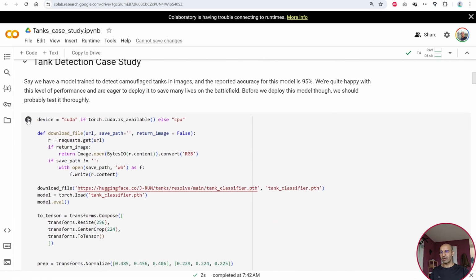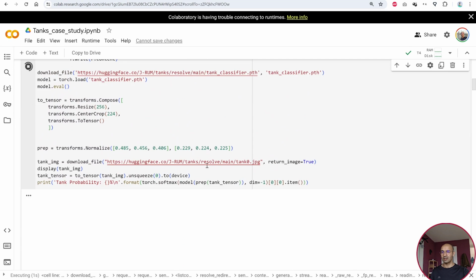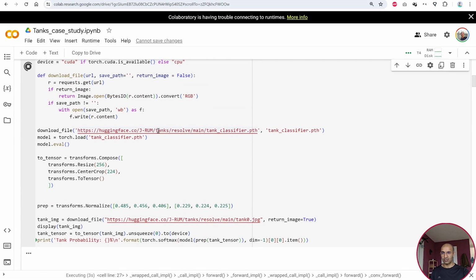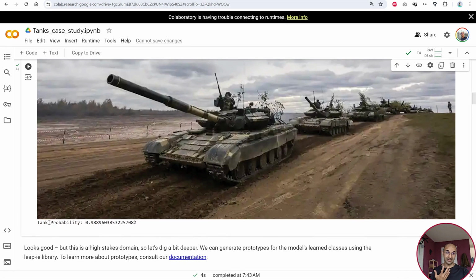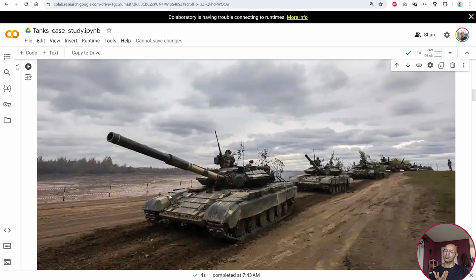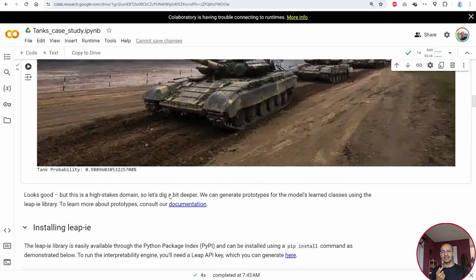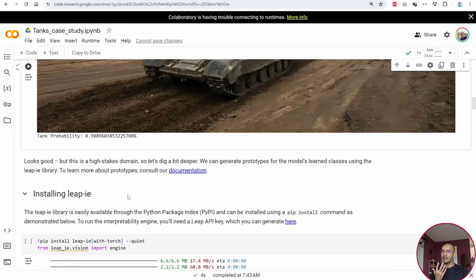So if we run, for example, a picture of a tank into our classification model, we will see that it classifies it as having a tank with a very high probability. In this case, the model is predicting that there is a tank in this picture with 98% probability. So it looks like the model is performing very well. But let's try to use the Leap Labs interpretability engine to understand what our model has learned.